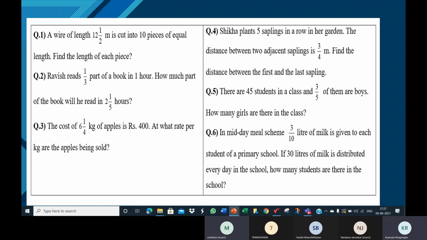Somebody please read the same question with different values. Yes, ma'am. I think Nandana wants to try. One minute. Let me just ask her. Nandana, are you ready now?